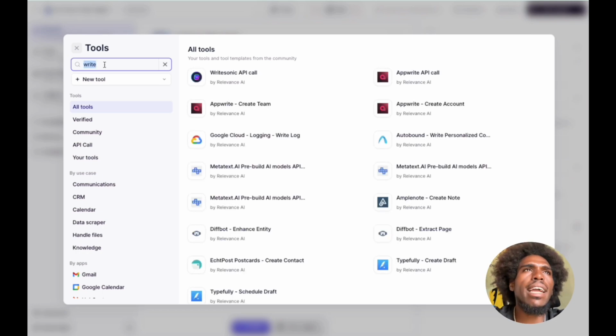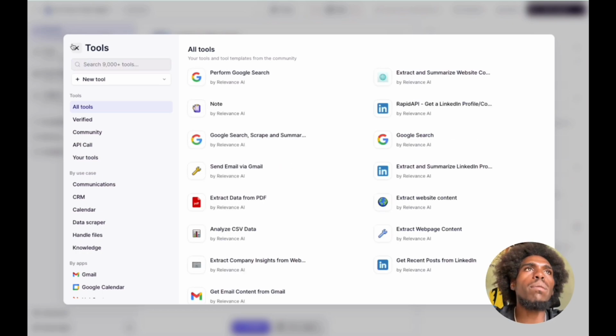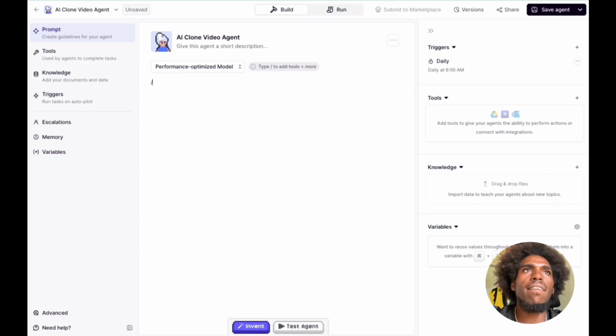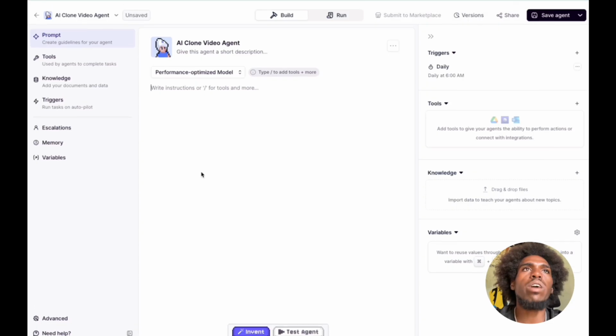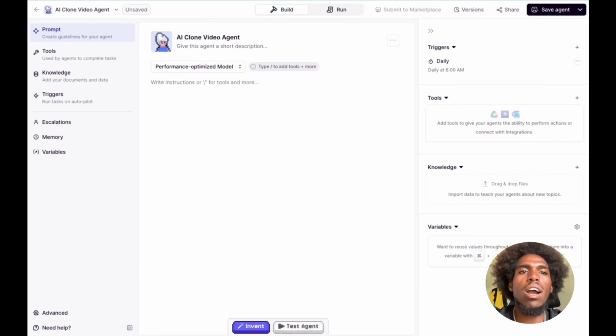Right. Yes. How do I just give it a normal prompt? Let's see. Yeah, okay. Write instructions. Oh, for tools, I can write. Oh, so this is just where I write the instructions. Okay, so what I'll do is I'll actually paste in